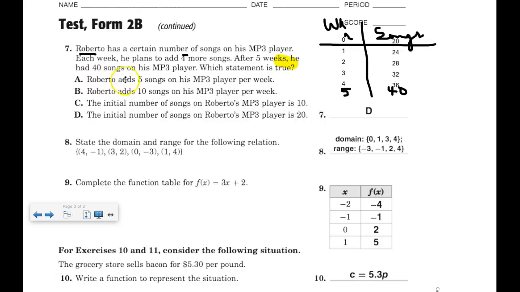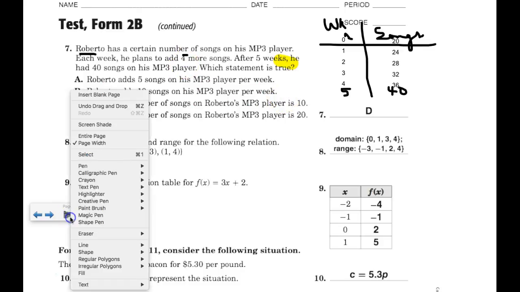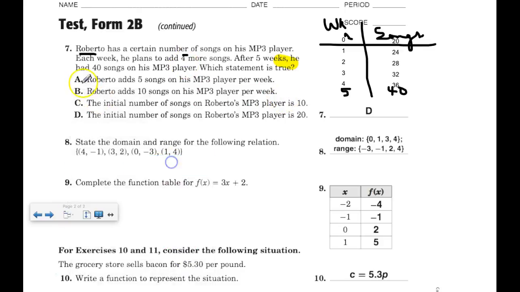Let's go back. Roberto adds 5 songs on his MP3 player per week. No, he adds 4 per week, so that's completely false. Roberto adds 10 songs per week. No, he adds 4, so completely false. C, the initial number of songs on Roberto's MP3 player is 10. No, week 0 it's 20.